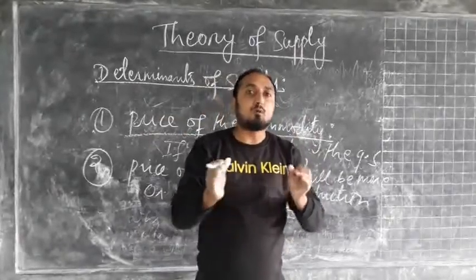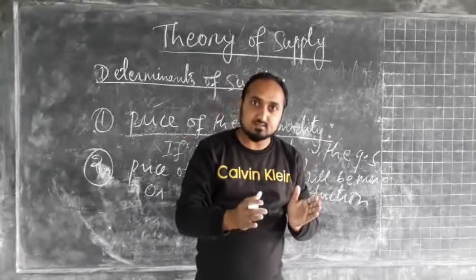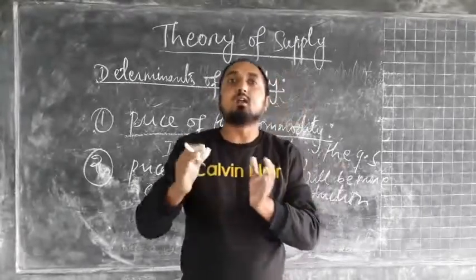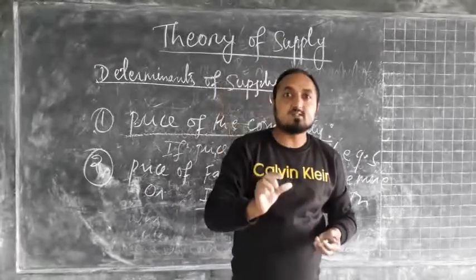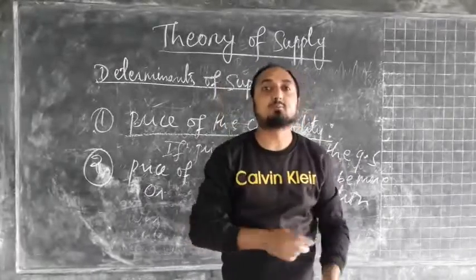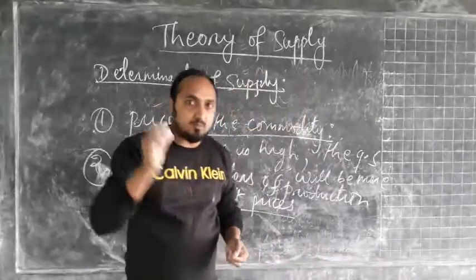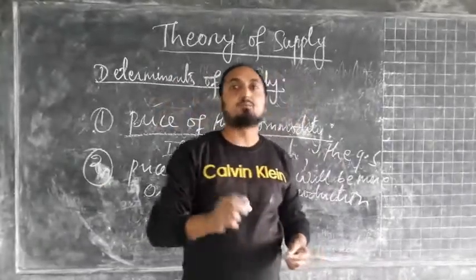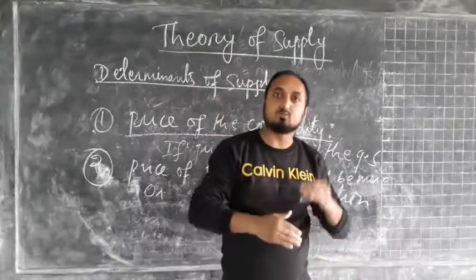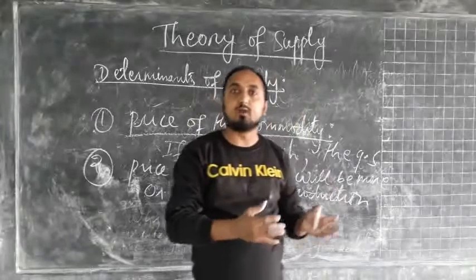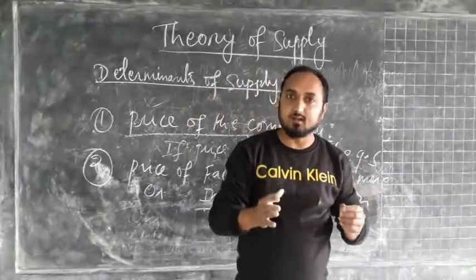And when the profit margin of the producers decreases, the supply of the commodity will decrease, because a decrease in profit discourages the producers from supplying more. So if the price of raw materials or any input price increases, the cost of production will go up, and that will discourage the producers from producing and supplying more in the market.